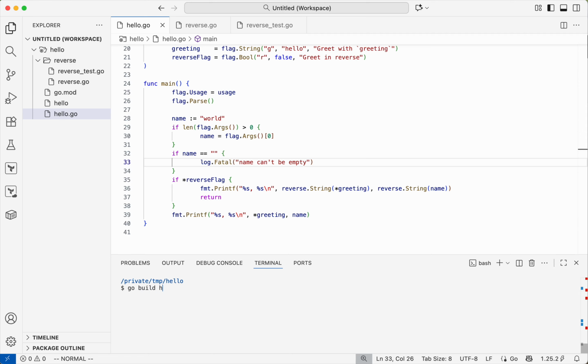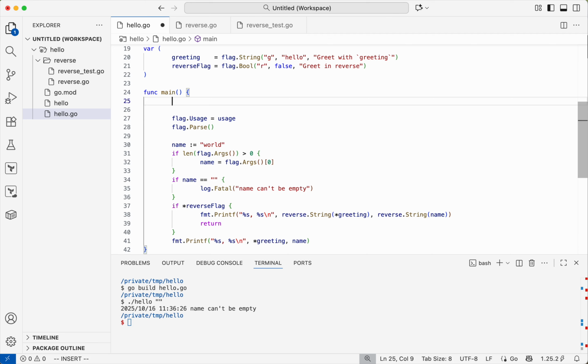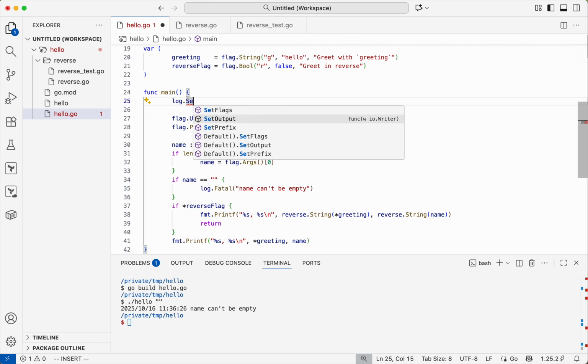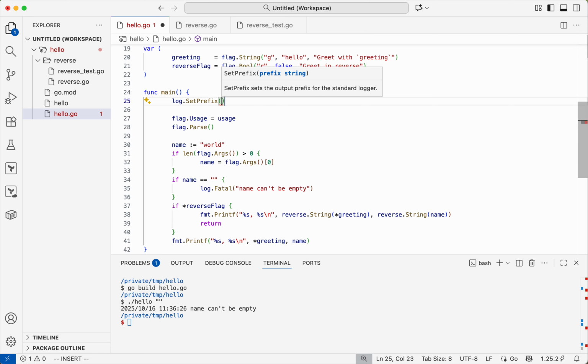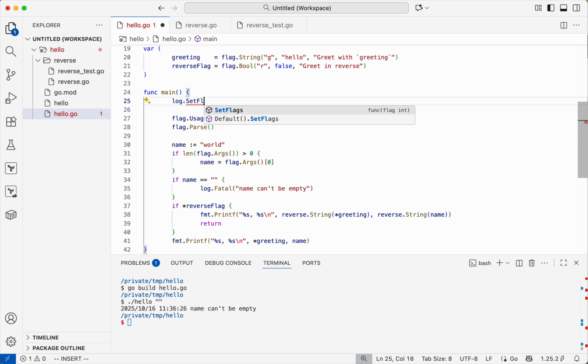So we build the package. We do empty string as input. Name can't be empty. This we don't need the timestamp. We would rather have the name of the program that has created this log message, and we do it like this: log.SetFlags(0).